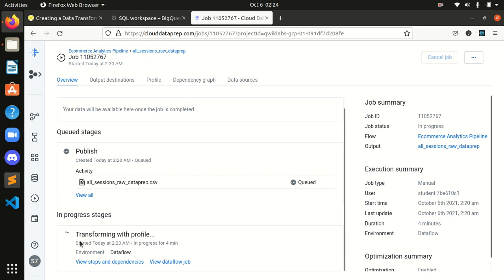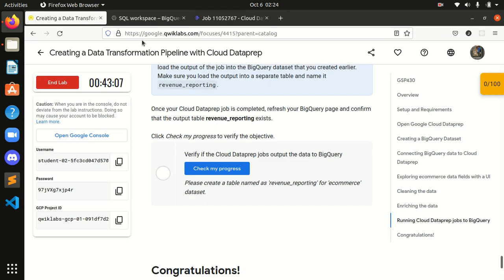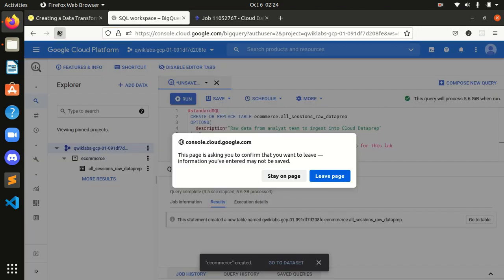Guys, let's wait for some more time. Till then it's in progress. So let's come to our BigQuery page and see whether the table named revenue reporting exists or not. Let's refresh this.